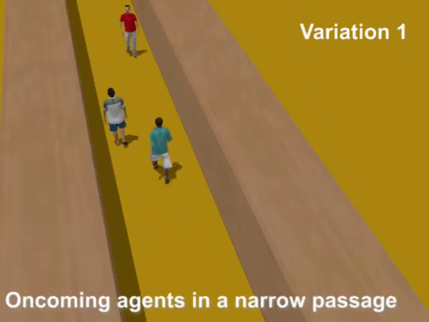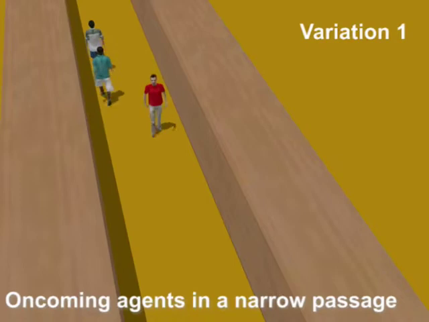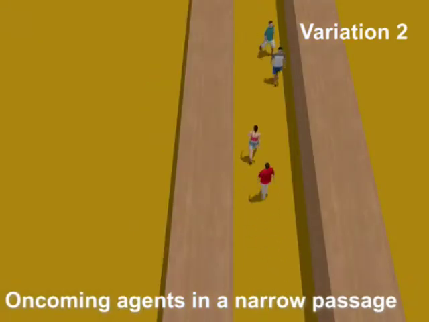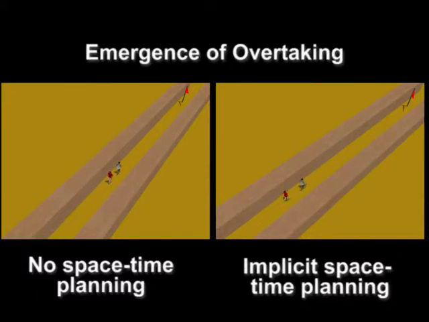Lane formation emerges as oncoming agents maneuver through a narrow passageway. Overtaking arises when a fast-moving agent finds itself behind a slower-moving one.